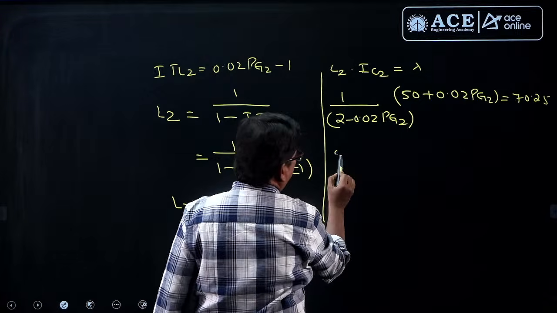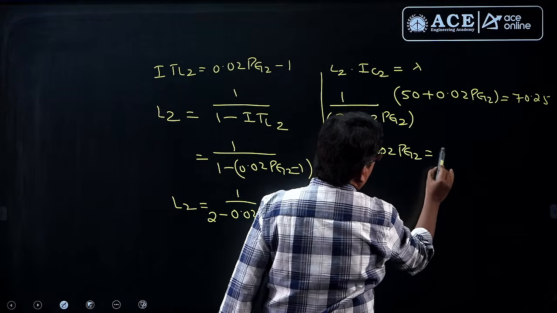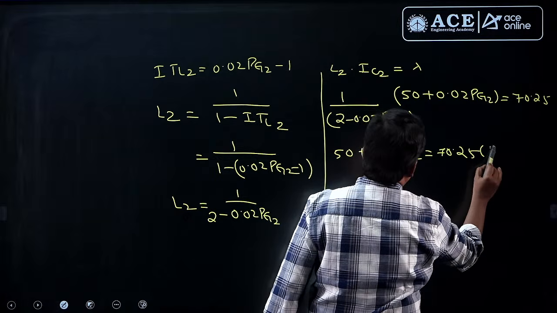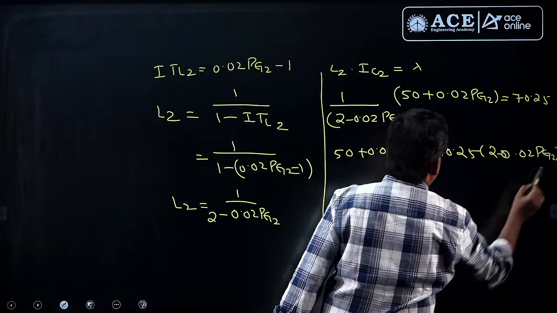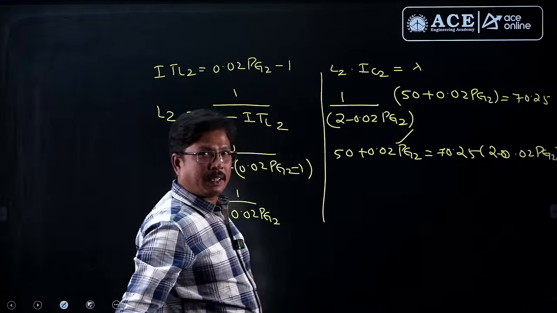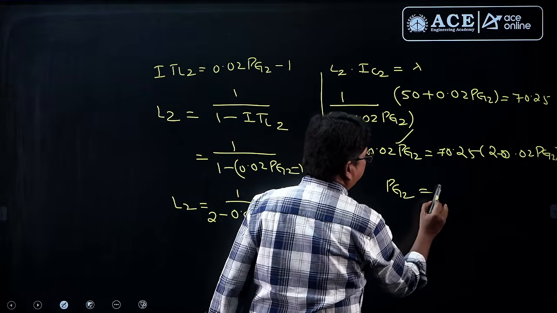Multiply this one here, it will be 50 plus 0.02 Pg2, which is equivalent to 70.25 into 2 minus 0.02 Pg2. Calculate the value of Pg2 from this equation.